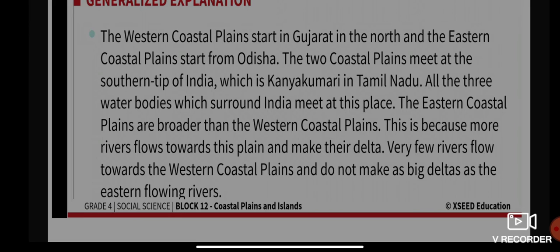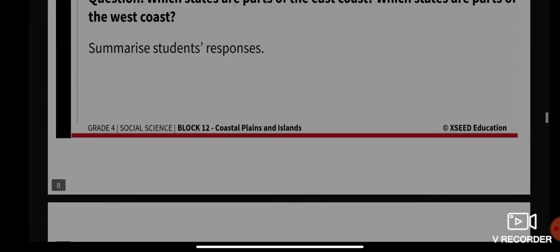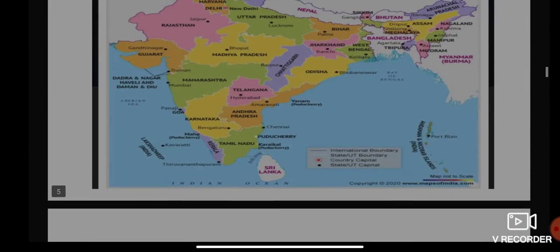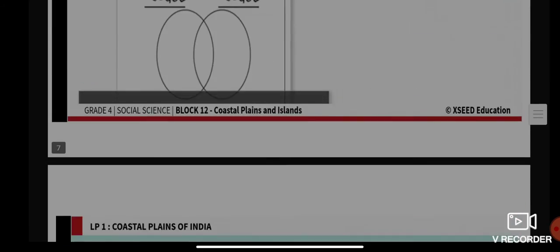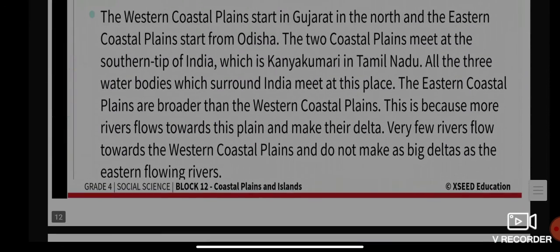The two coastal plains meet at the southern tip, at the edge of the southern state, around here as I've pointed, Kanyakumari in Tamil Nadu. All three water bodies which surround India meet at this place.